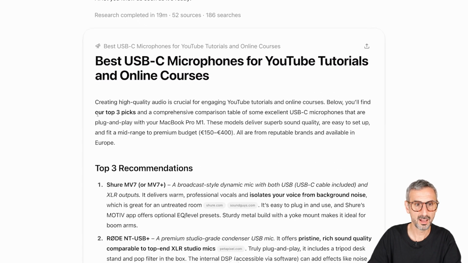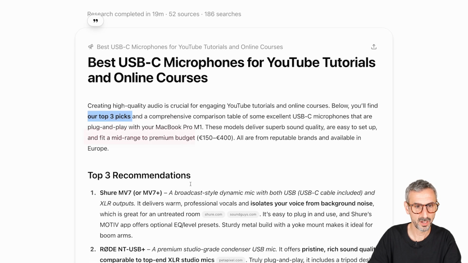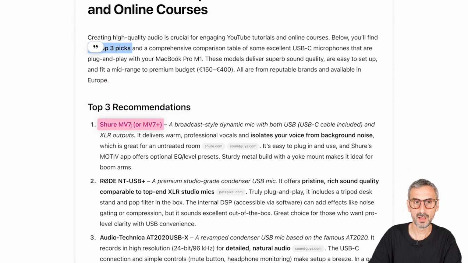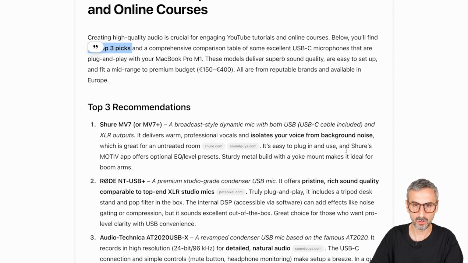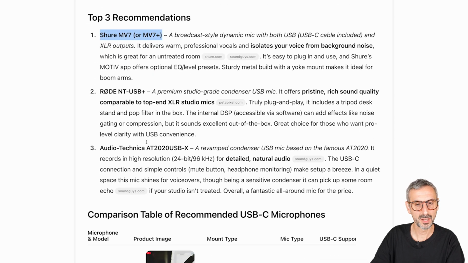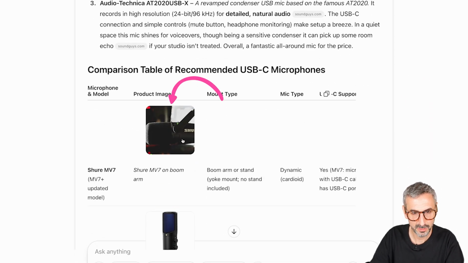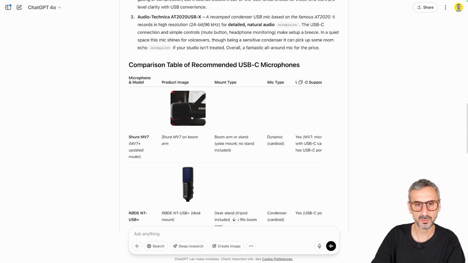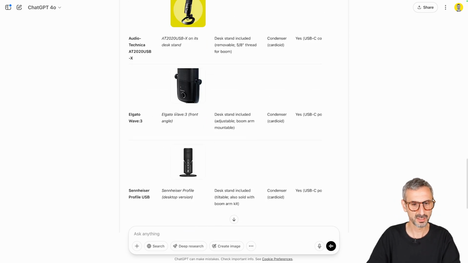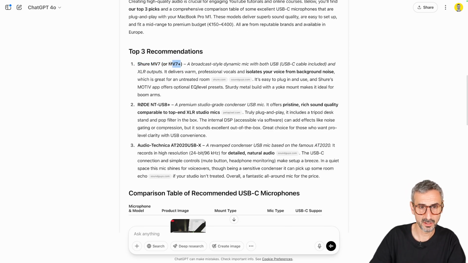Okay, so I have the top 3 pick right here that I will find below. Top 3 recommendation. The Shure MV7 or MV7 Plus, a broadcast-style dynamic mic with both USB, USB-C cable included, and XLR outputs. Delivers warm professional vocals and isolates your voice from background noise, which is great for untreated rooms. Okay, so that's actually one of the mics I had in mind. We can see a photo of this mic right here. I believe this is the Shure MV7. There is an MV7 Plus version of this mic with the LED lights around it and a few other functionalities, but it's mentioned here, or MV7 Plus.